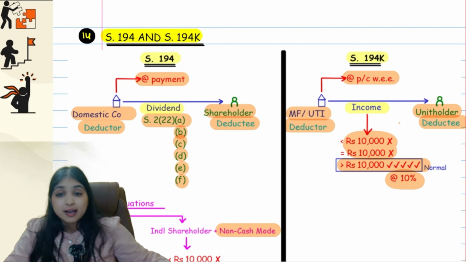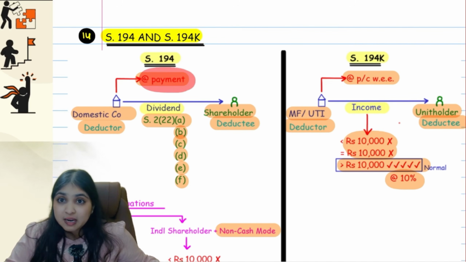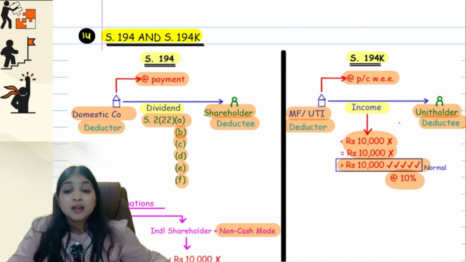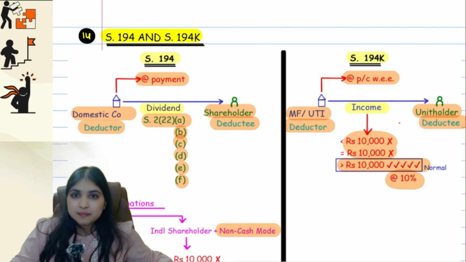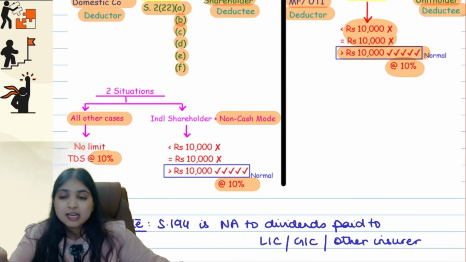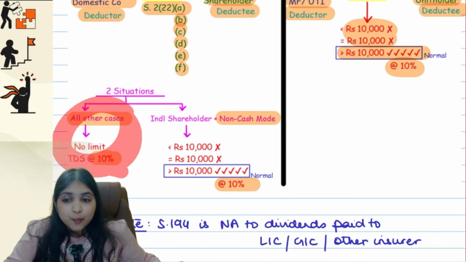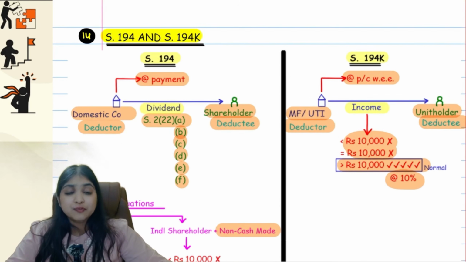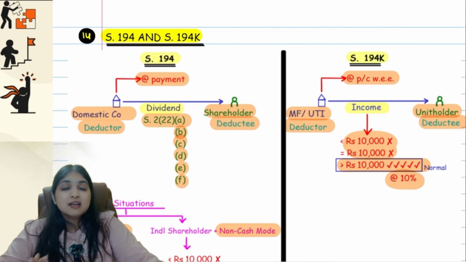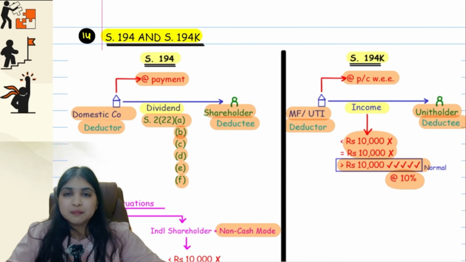So, in 194 and in 194K, if you see, in 194 we deduct tax at the time of payment. But in 194K we deduct tax at the time of payment or credit, whichever is earlier. In both the sections, guys, the limit is the same, 10,000. The TDS rate is the same, 10%. But in 194, we have an extra point, and that is, if the dividend is paid in cash mode, then no limit, straight away 10% TDS. That point you don't have in 194K. In 194K, there is no concept of mode of payment. We straight away have the limit that up to 10,000 no TDS, more than 10,000 there will be 10% TDS.